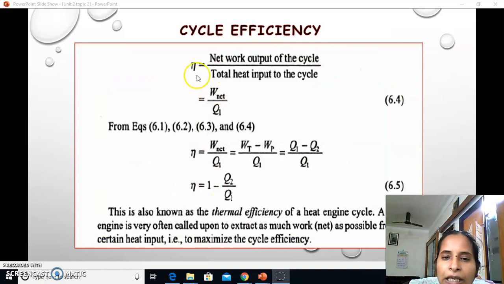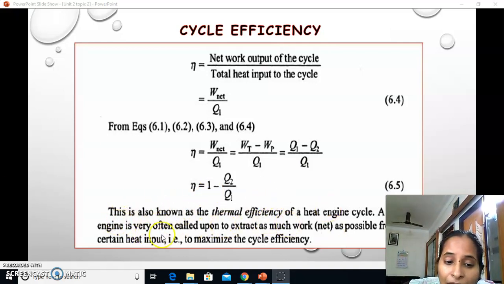Efficiency of heat engines is net work output by total heat input. So W net by Q1, where W net you can write either WT minus WP or Q1 minus Q2, and input is Q1, so the final equation is Q1 minus Q2 by Q1. If there is no Q2, there is no heat rejection, the efficiency would be 100%, and it is not possible to have 100% efficiency for any engine. This is known as the thermal efficiency of a heat engine.